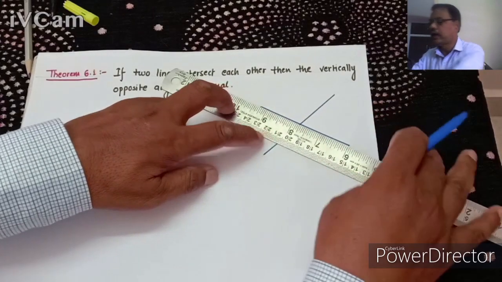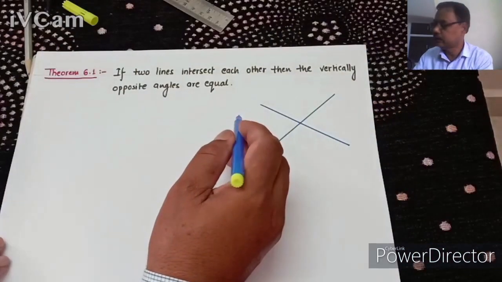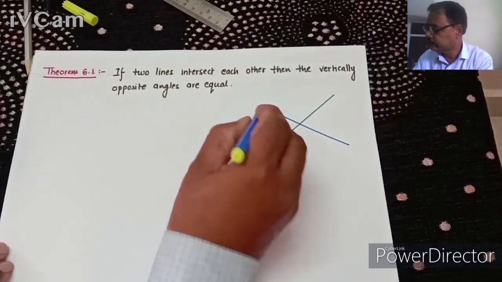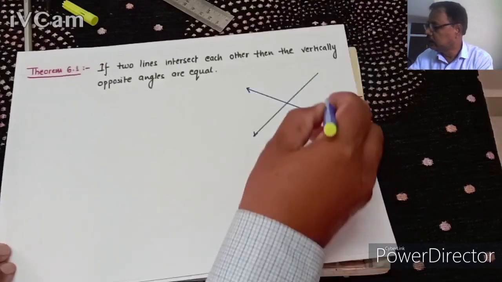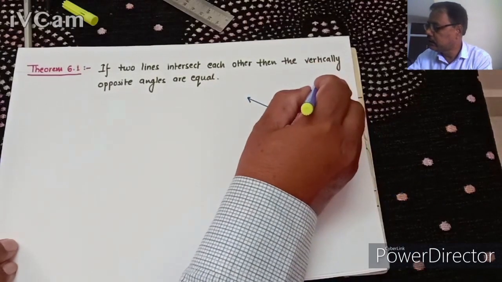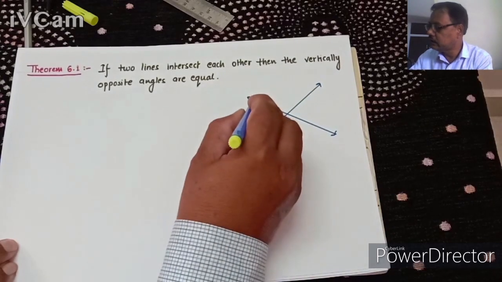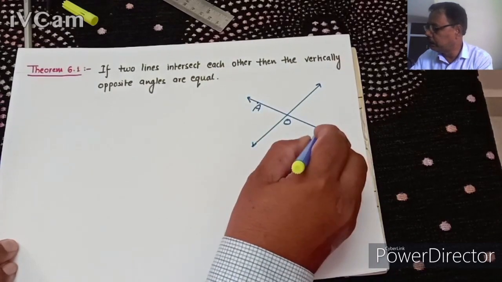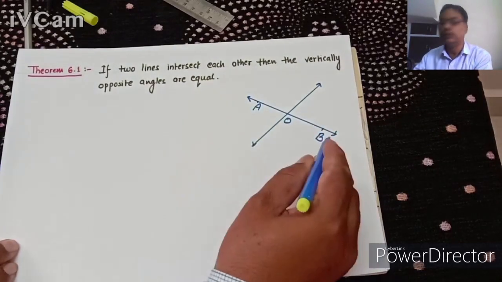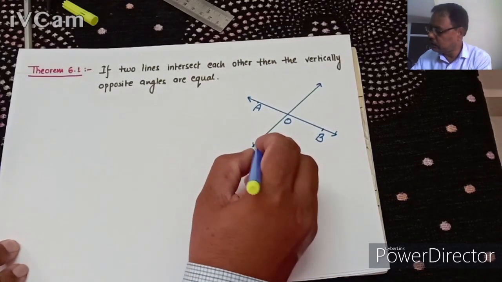Yes, these are the two intersecting lines. You can see here, we can name it as AOB. This is a line, another line COD.